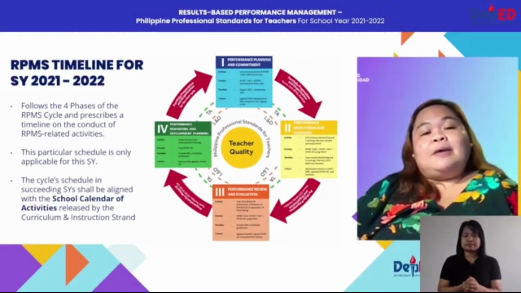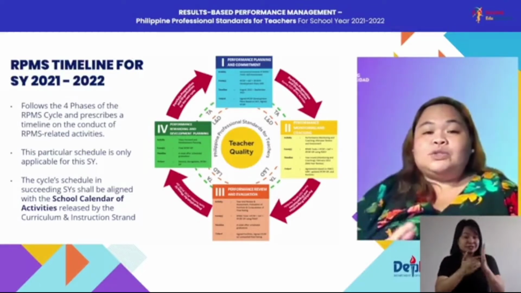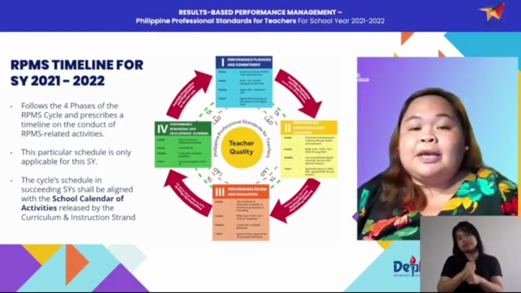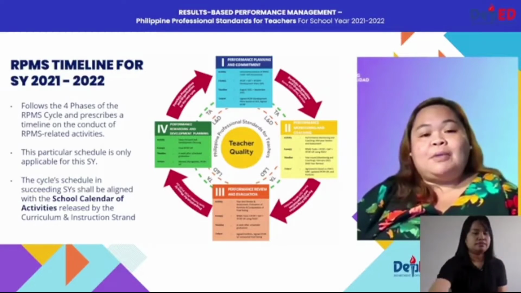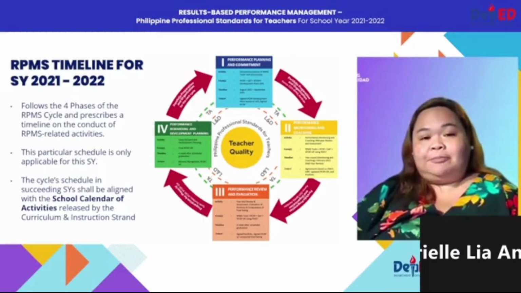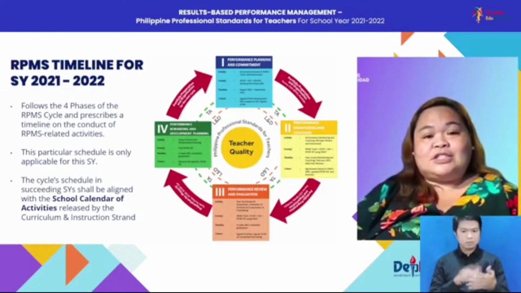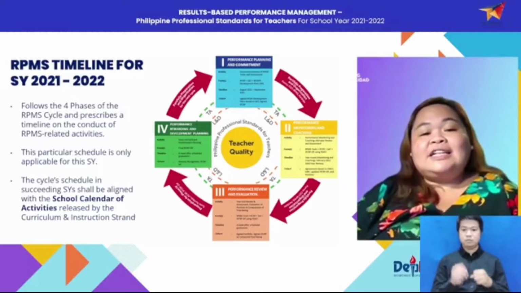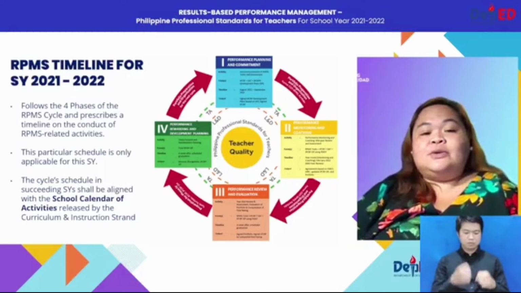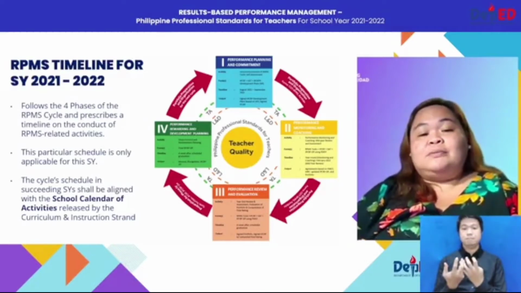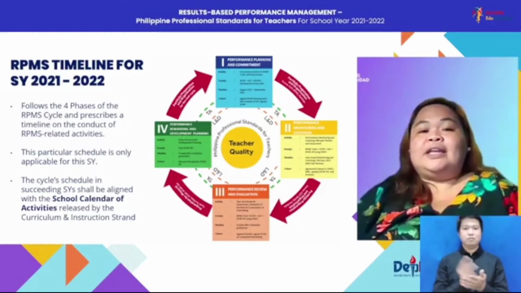are the RPMS timeline for school year 2021, which follows the 4 phases of the RPMS cycle and prescribes a timeline on the conduct of RPMS-related activities for this school year. This particular schedule is applicable only for this school year, and the cycle schedule in the succeeding school year shall still be aligned with the school calendar activities to be released by the curriculum and instruction strand. So we will zoom in with our